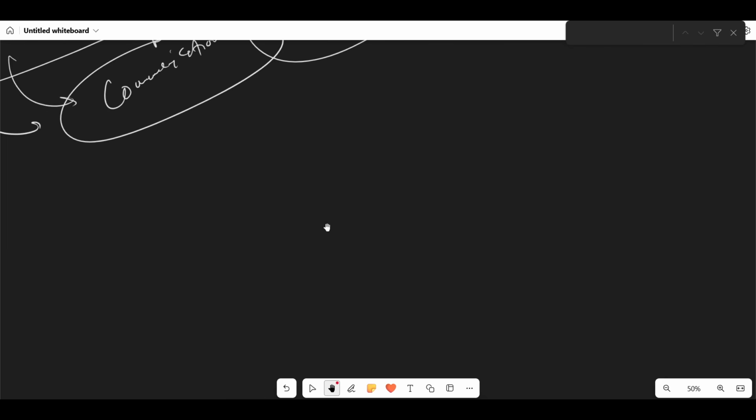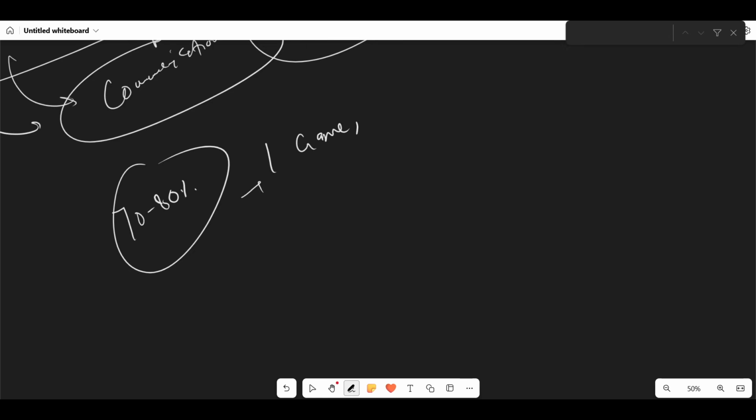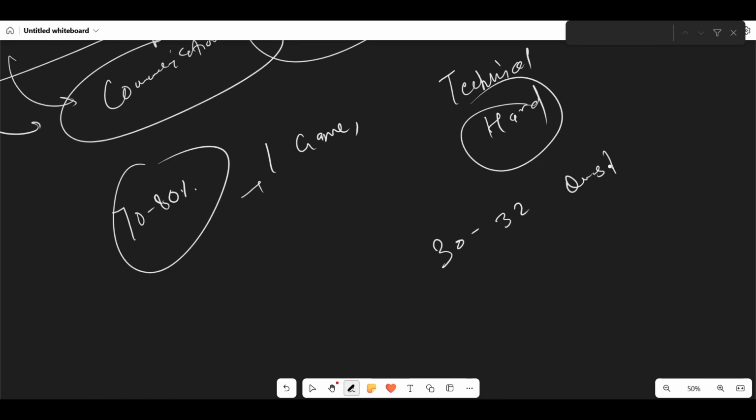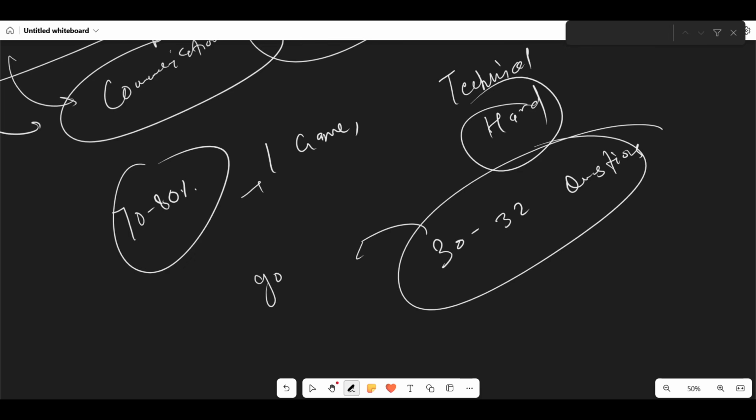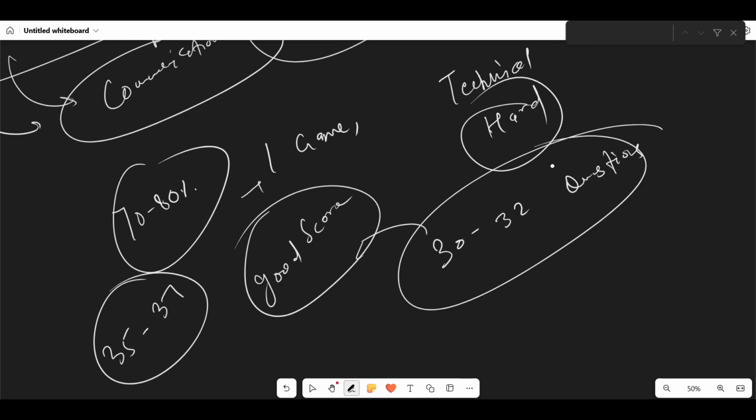Now, I would suggest for the cognitive, you can easily score 70 to 80%. The games are easy. Okay. Only one game is difficult, the memory one. Okay. For the technical, definitely it's a hard round. Out of which you can try to solve 30 to 32 questions correctly. Okay. If you solve 30 to 32 questions correctly, it would be a good score. Okay. If you touch 35 to 37, it would be a very, very good score. So try to solve this many questions out of your 45 questions.